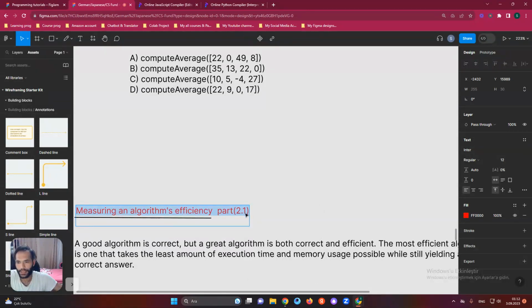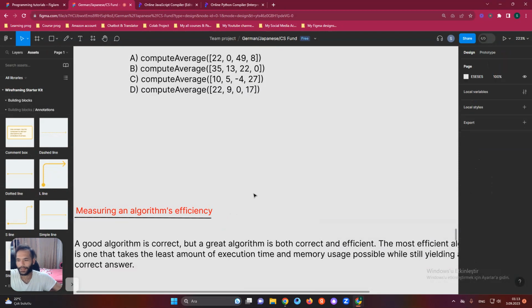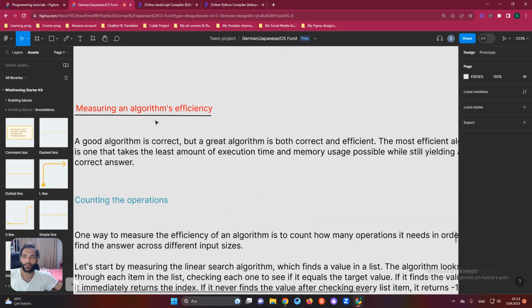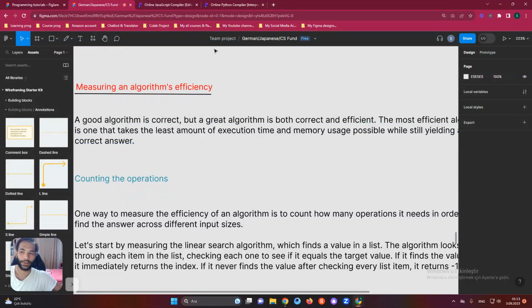I'm so silly today. So yes, we will continue with measuring an algorithm's efficiency. This is a subtopic of evaluating algorithms. It is the second part of the course.